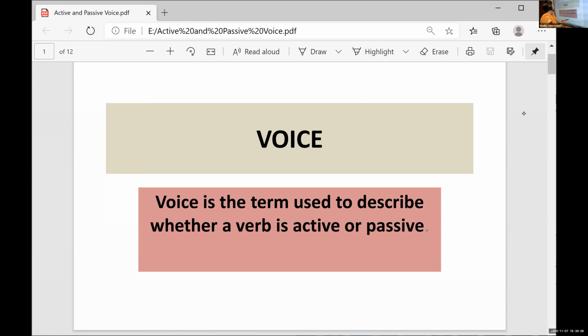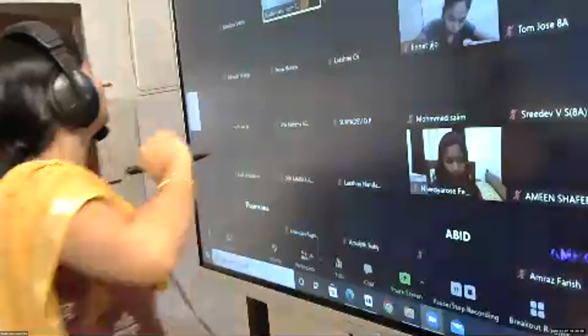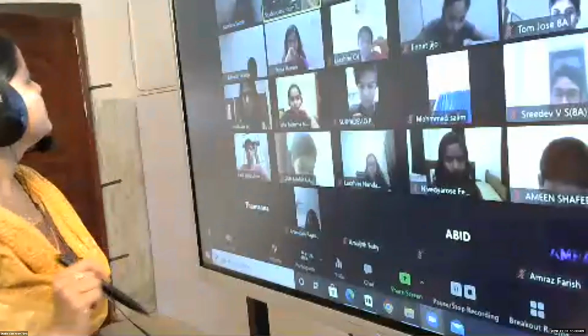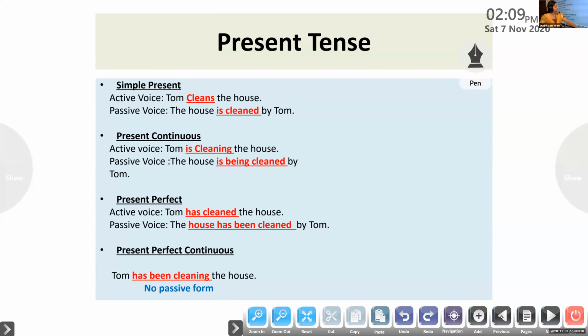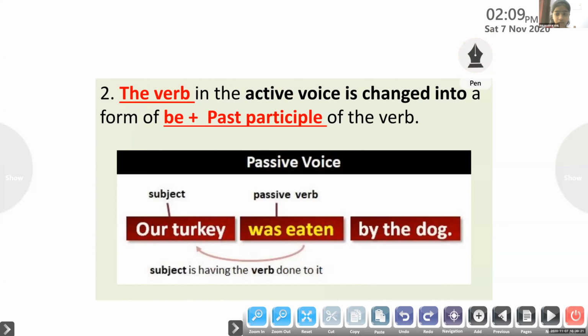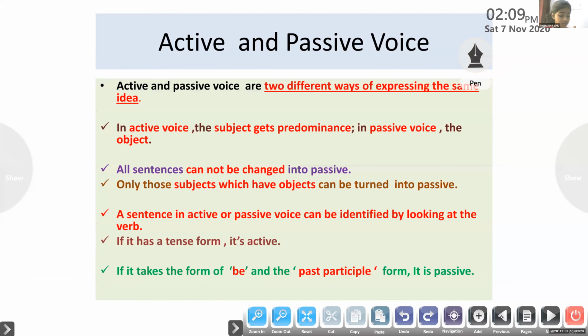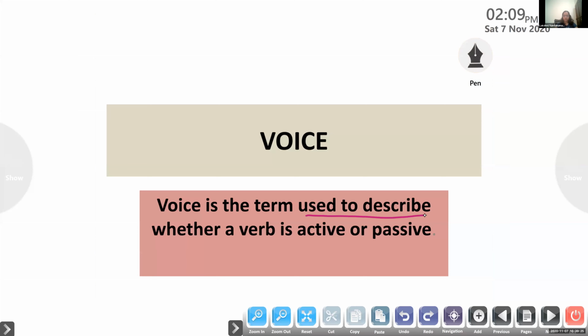So children, please listen. We have a sentence here. Can you see the screen? Yes, ma'am. Okay, voice. It is used to describe whether the verb is active or passive. I hope you have noted this.